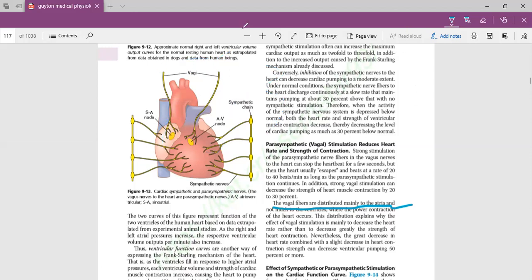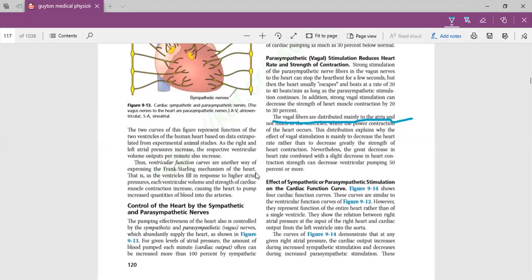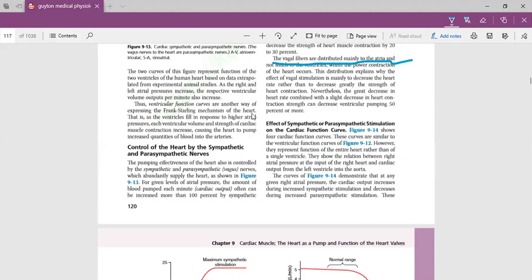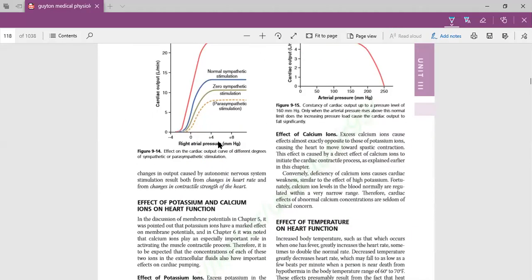So this can be asked, for example, if you cut the sympathetic nervous system, then parasympathetic nervous system will dominate. As a result, heart rate will decrease. Similarly, if you cut the vagus nerve, your sympathetic nervous system will dominate and your heart rate will increase. So this can be asked. So the next topic, effect of stimulation, is not important. You need not read it. So come to the next topic.